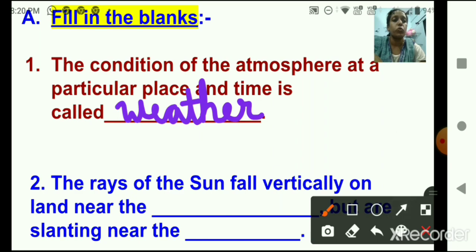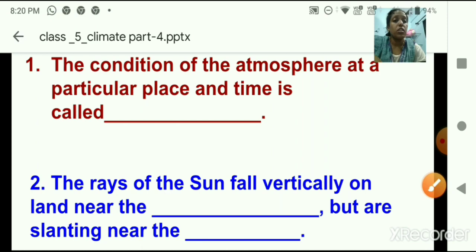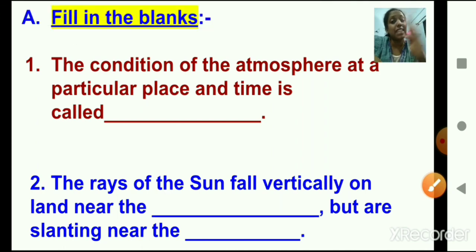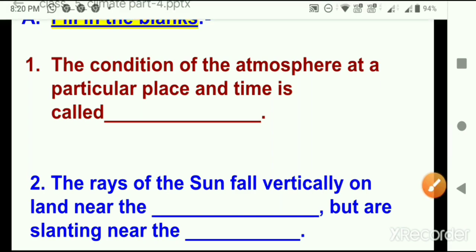Number 2. The rays of the sun fall vertically on the land near the dash, but are slanting near the dash. Yes, children, I know that you all are aware of this question's answer. Very good.